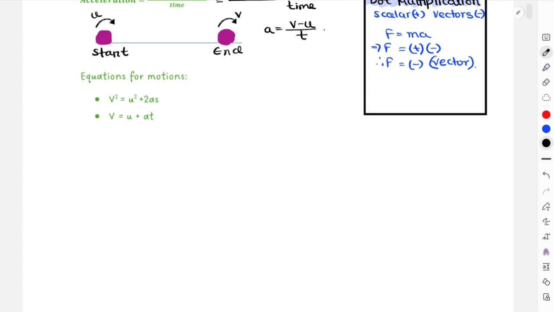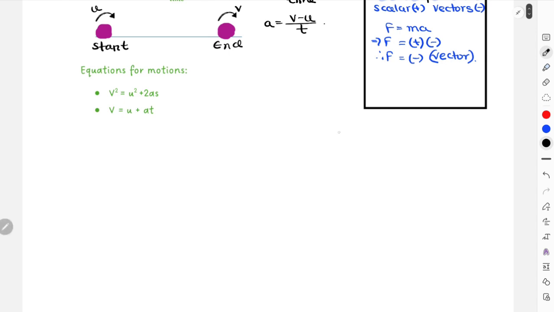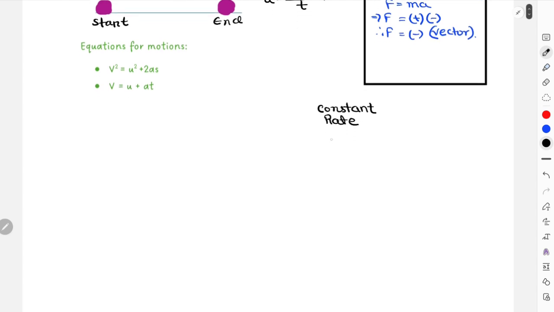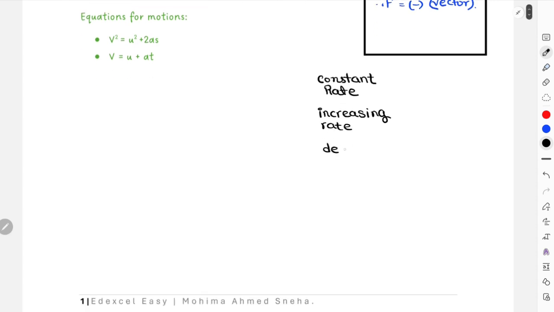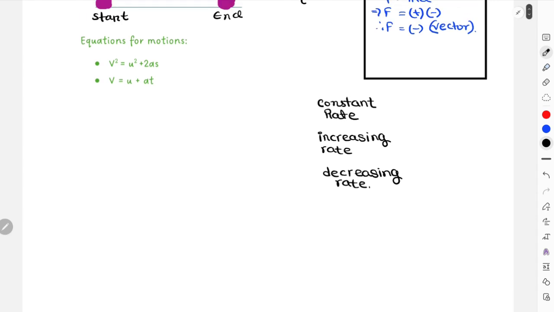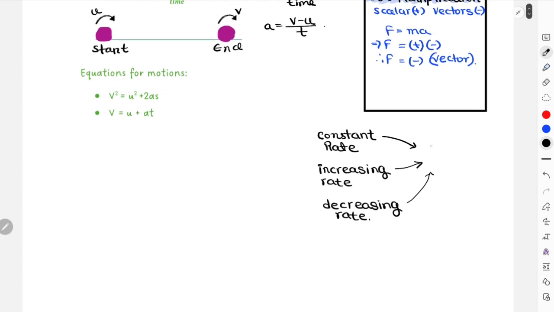Acceleration could be in 3 states: it could be at a constant rate, at an increasing rate, or at a decreasing rate. Decreasing rate doesn't mean that your object's acceleration is decreasing. All of these cases will lead to velocity increasing.